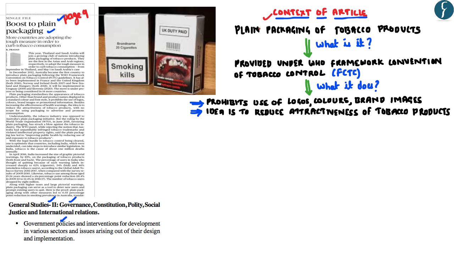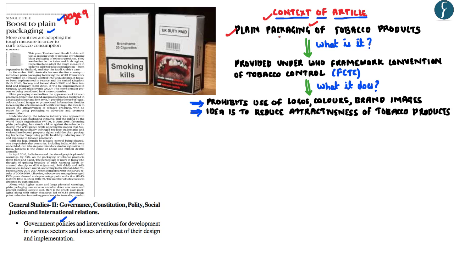This particular article shall be important from the perspective of GS Paper 2 Governance under the subsection Government Policies and Interventions. Now, this article has appeared in the newspaper because recently some countries such as Australia, Thailand, and Saudi Arabia have adopted the plain packaging of tobacco products.